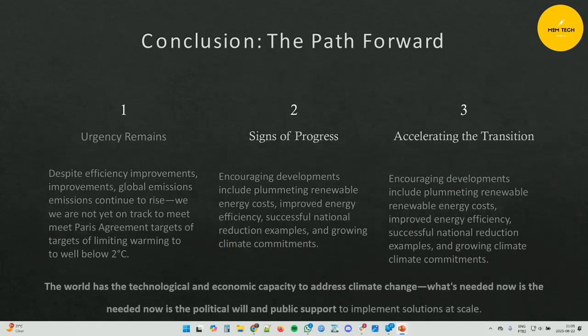To wrap up, these are three key takeaways. First, urgency remains. Global emissions are still rising, and we are not yet on track to meet Paris Agreement goals.